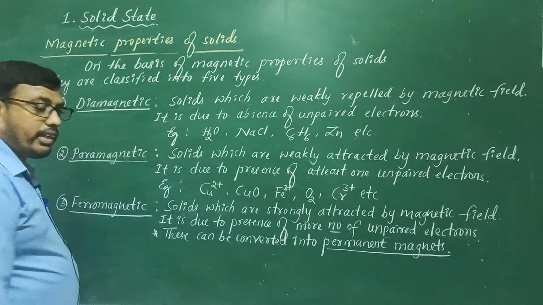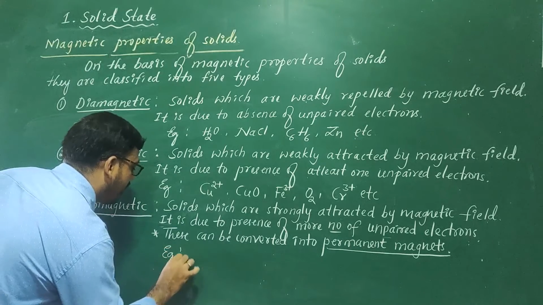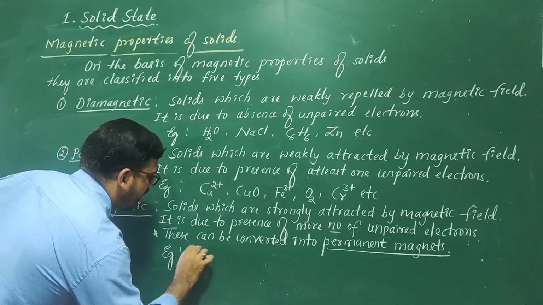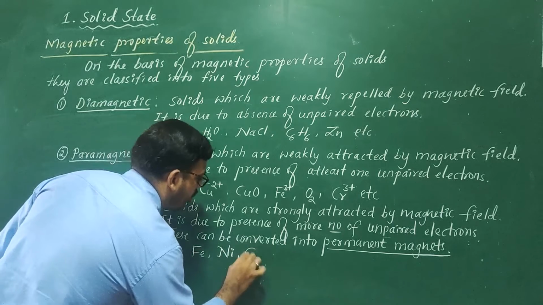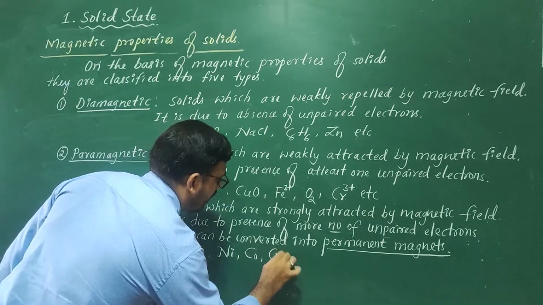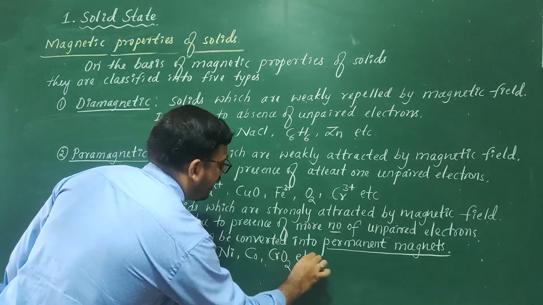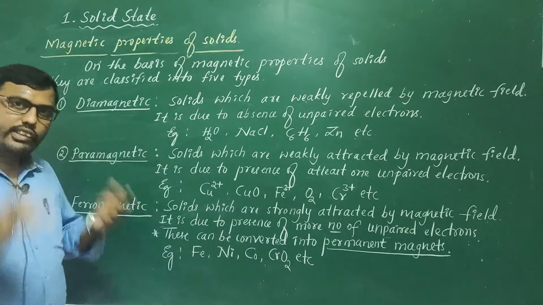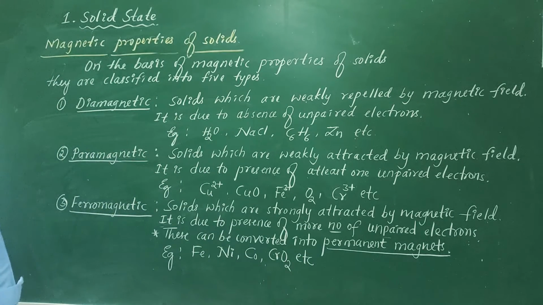Once again, it is because of a greater number of unpaired electrons. Some examples are iron, Fe, nickel, Ni, cobalt, CrO2, chromic oxide, etc. So these substances can be permanently magnetized.